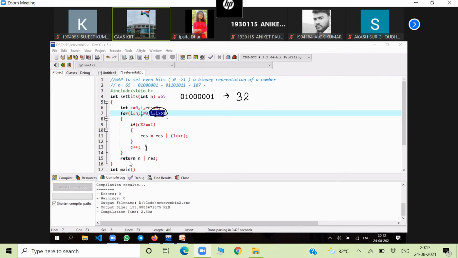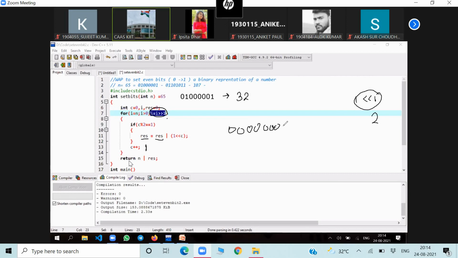Then I greater than 0 will be checked. 32 greater than 0, true. Now 1 mod 2 is equal to 1, true. Now what is the value of this one? 0. Now 0 OR 1 double less than C, where C value is 1. Now you understand 1 double less than 1 is 2? Yes, double less than will make a number double. So 1 double less than 1 is 2. 2 in binary is 1 0. Now what is RES initially? 0. So 0 0 0 0.